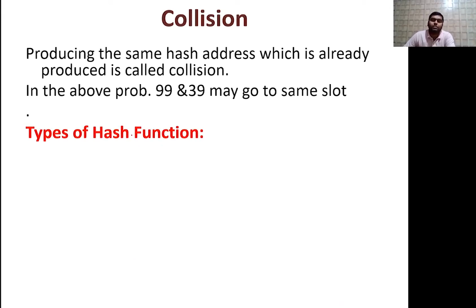So what is collision? Collision is producing the same hash address which is already produced. Means अगर हमने किसी key को किसी particular location पे, किसी particular slot पे map किया है, और कोई दूसरी key भी उसी slot पे map होगी, then that is called collision. For example, in the previous problem, 99 and 39 will go to the same slot.